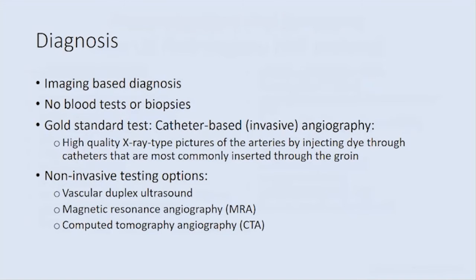And how do we formally diagnose this? There's no blood test, there's no biopsy that we're doing. We're no longer doing autopsies or pathology specimens looking under a microscope, but we're using a lot of different types of non-invasive imaging, such as ultrasound. We're using MRA, so MRI technology, as well as CT or CAT scan technology. And then the gold standard, what we consider our best test, is catheter-based invasive angiography.